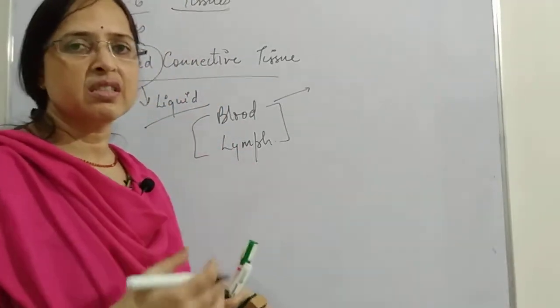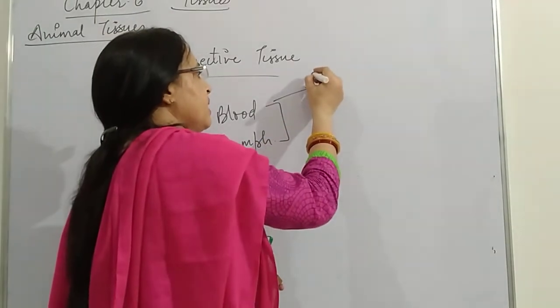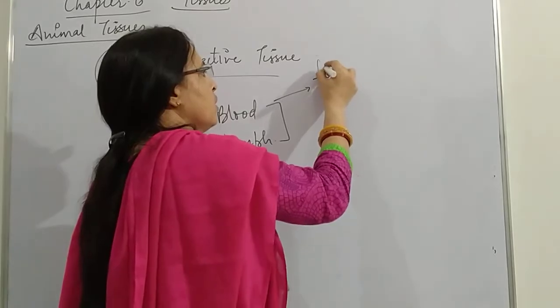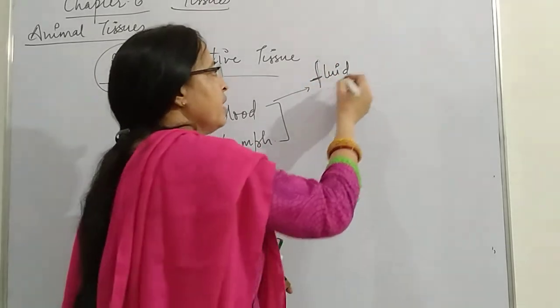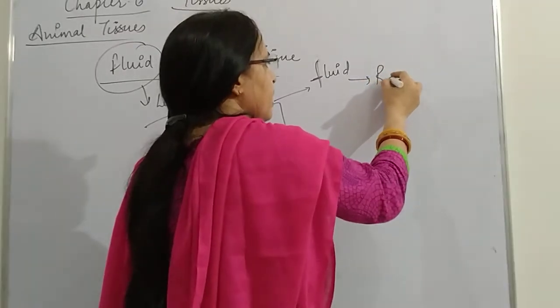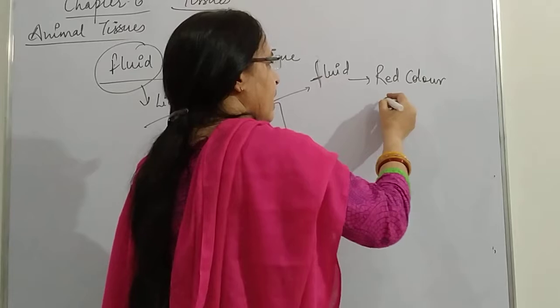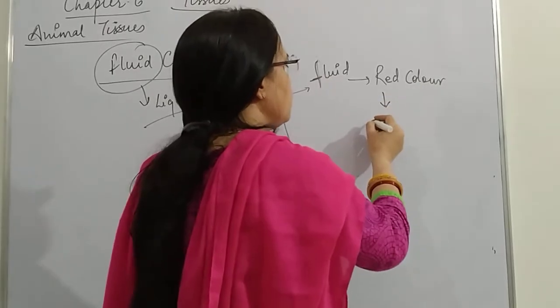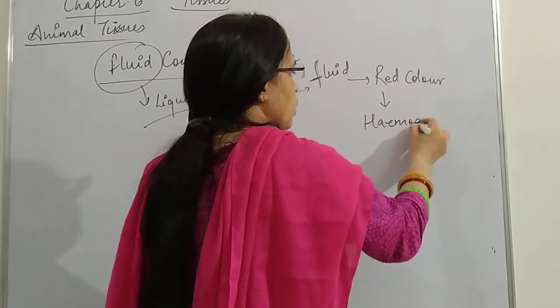Before that, we'll discuss what is blood. We say that blood is what? It is a liquid or fluid connective tissue. It is red in color, and this red color is due to the presence of the pigment hemoglobin.